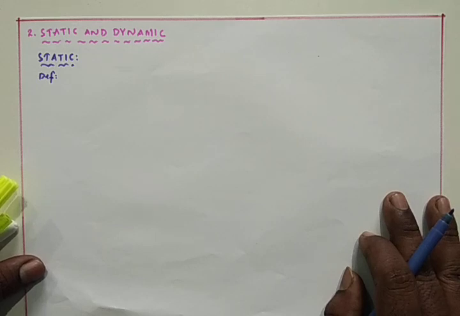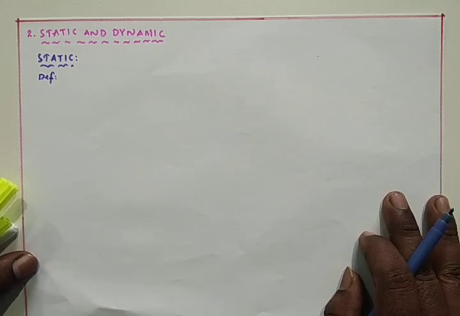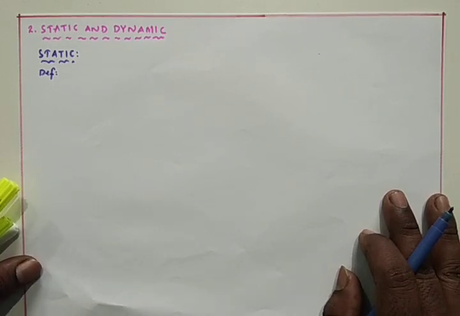If a system output is dependent not only on the present input signals but also on the past input signals, then that system is named the dynamic system or memory system. So this definition is very clear. A system is said to be static or memoryless if the response, response is nothing but output, is due to the present input signal alone.